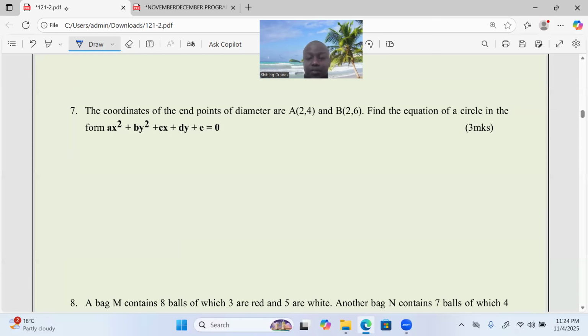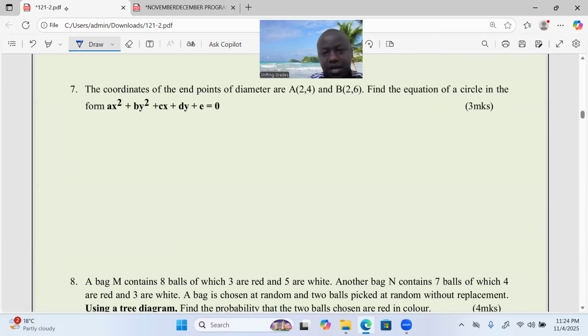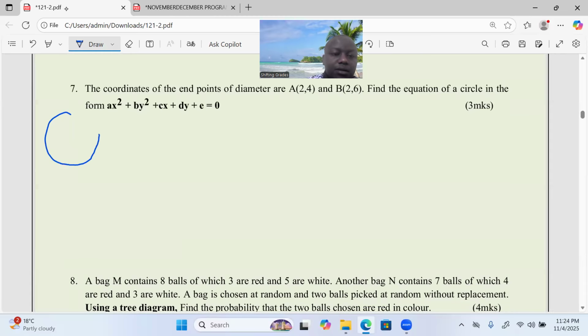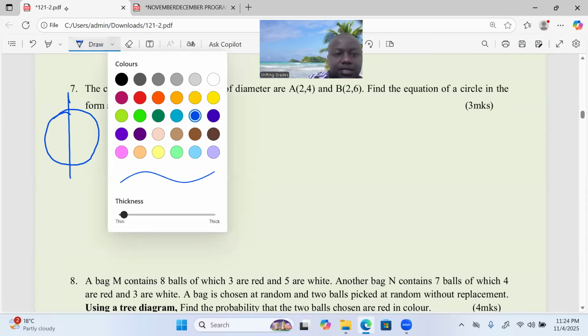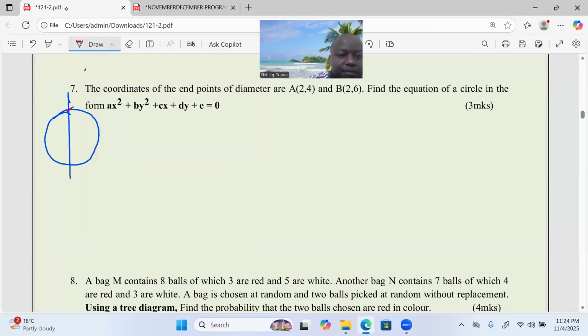So generally, we are supposed to interpret this particular problem right from the drawing of the circle. So we can do a circle. It's just a sketchy circle. Then after the circle is done like that, we should be able to talk about a certain diameter. The ends of this particular diameter, let's say this is A, and this is B.